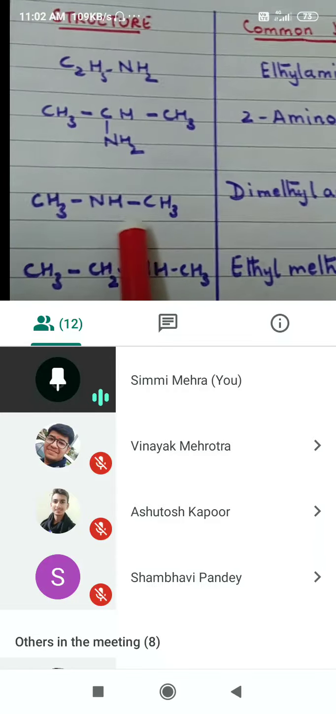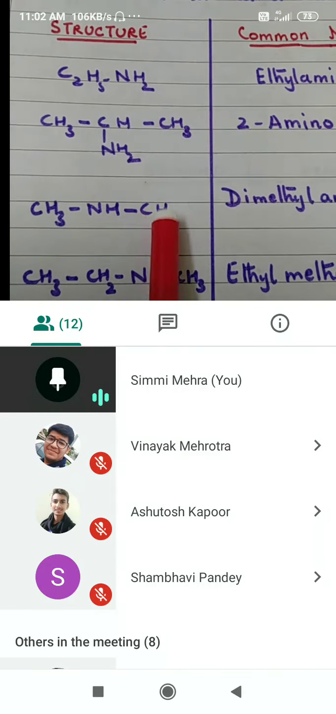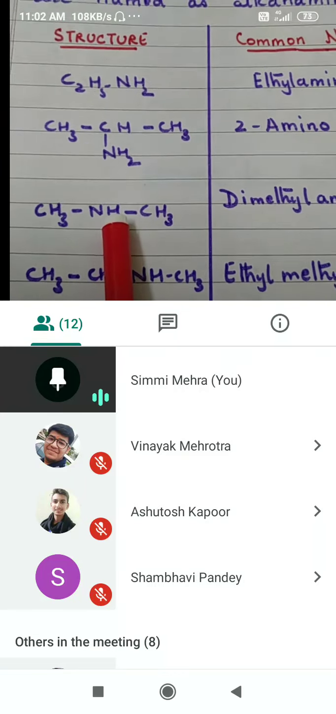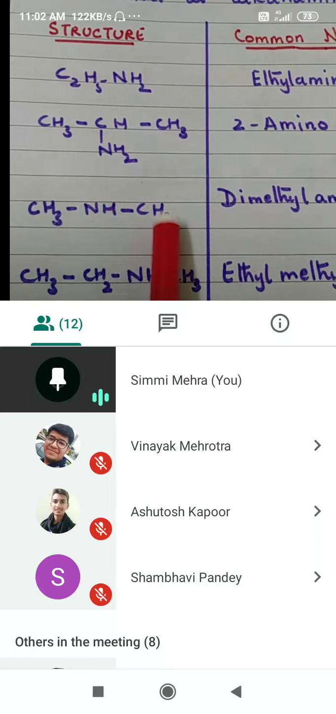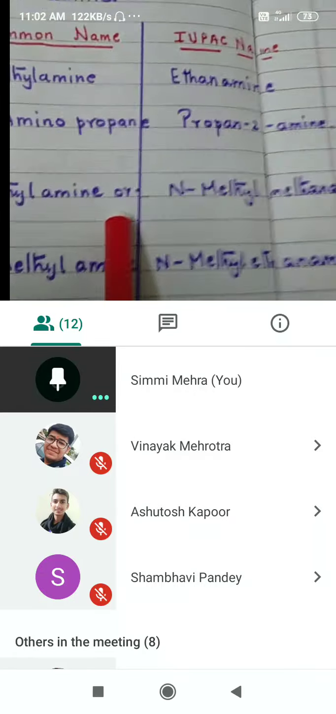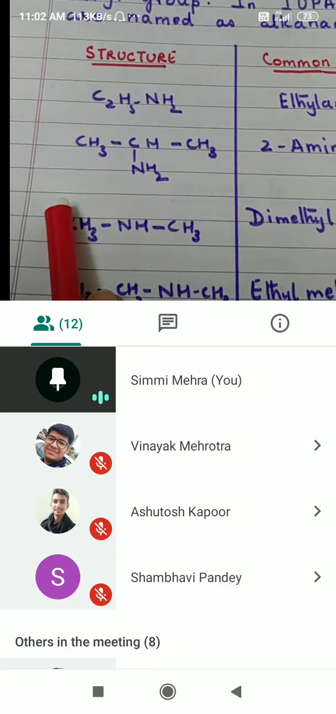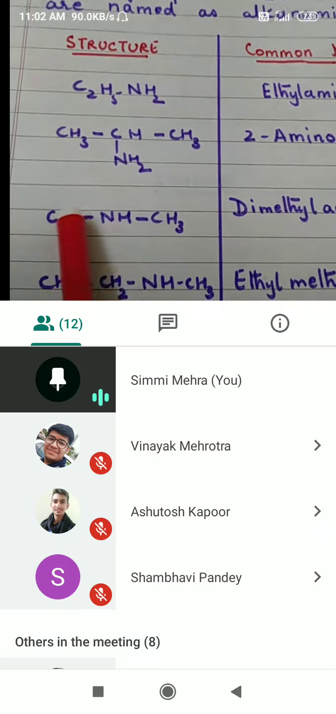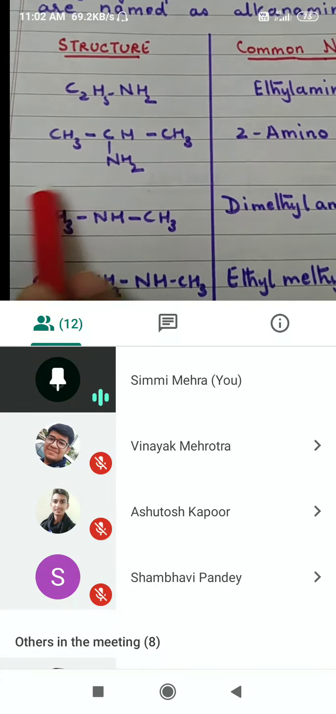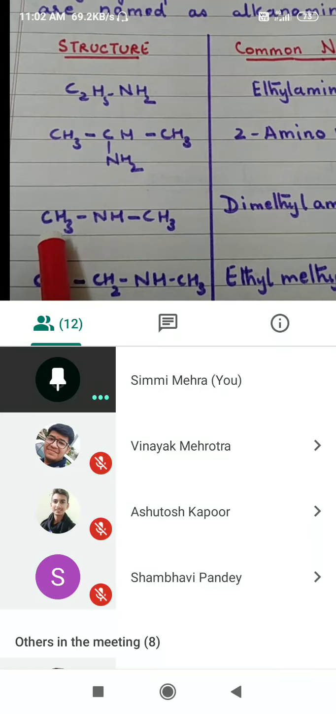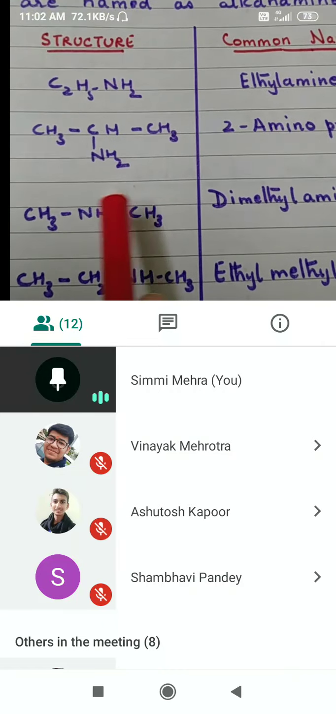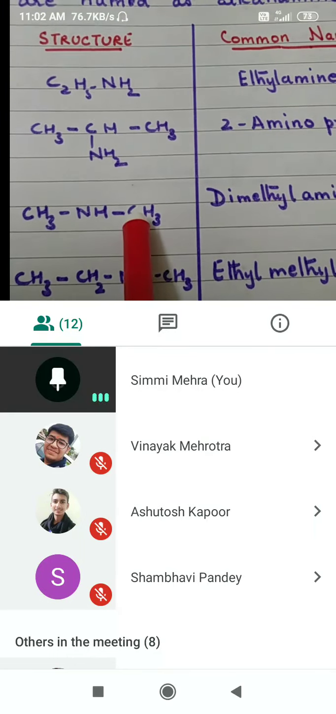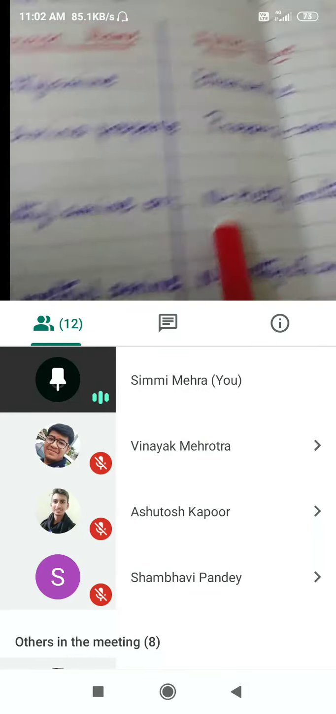Okay, now let's go to the third one. Now you can see there are two methyl groups. So your common name will be dimethylamine. What will be the IUPAC name? The IUPAC name is going to have only one carbon atom in the chain, because the other is outside the chain. One carbon atom means methane, right? This methyl group is attached to the nitrogen of the amino group. So this will be N-methylmethane.